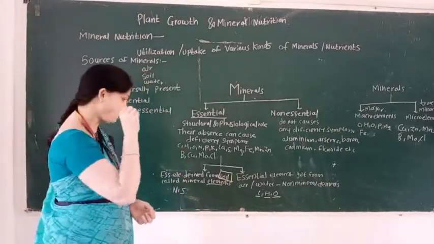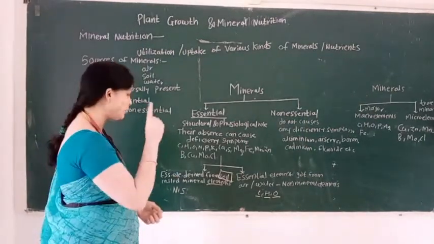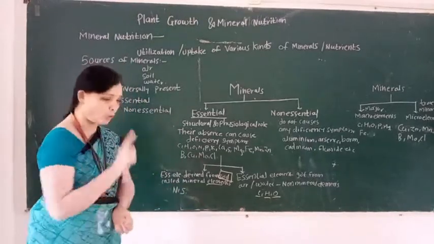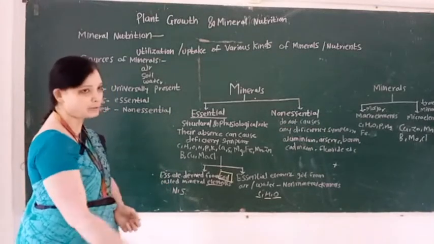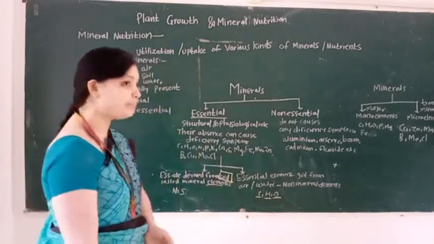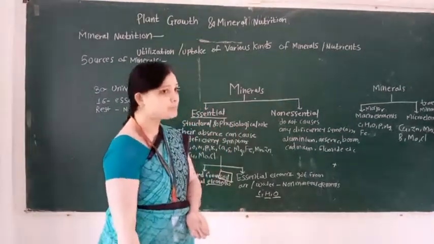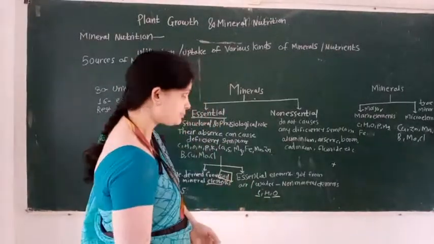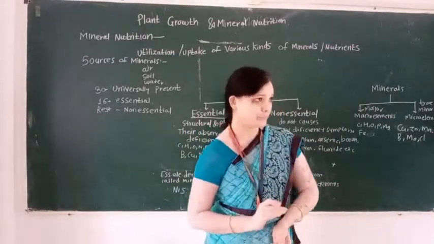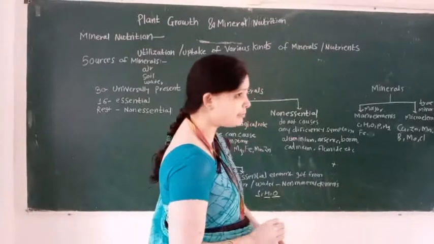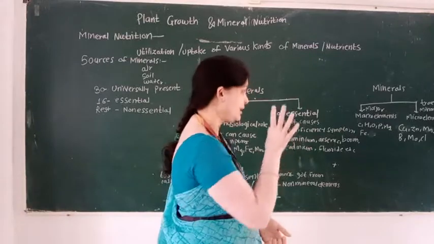Nitrogen is obtained from the soil, and mineral elements are those essential elements that are derived from the soil, and non-mineral elements are those essential elements that are derived from the air or water. Best example of the non-mineral elements, for example carbon, hydrogen and oxygen. Then depending upon the quantity of nutrients, that is, what percentage they are required,